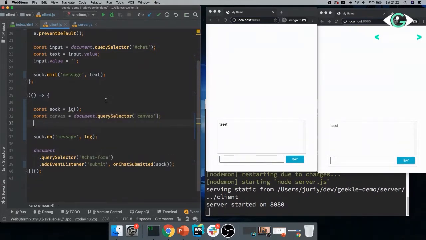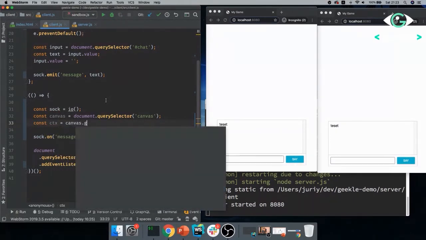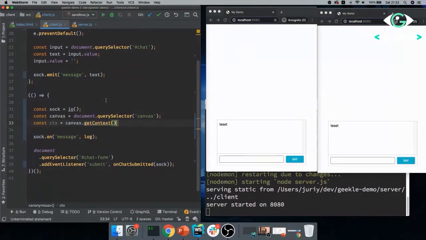And then in order to draw something on it, I need to get access to the graphical APIs. Now, Canvas supports multiple graphical APIs. It supports 2D, which I will get right now, get context 2D. And it also supports things like WebGL. For now, we will be drawing rectangles and lines to start off with. But Canvas is extremely powerful.